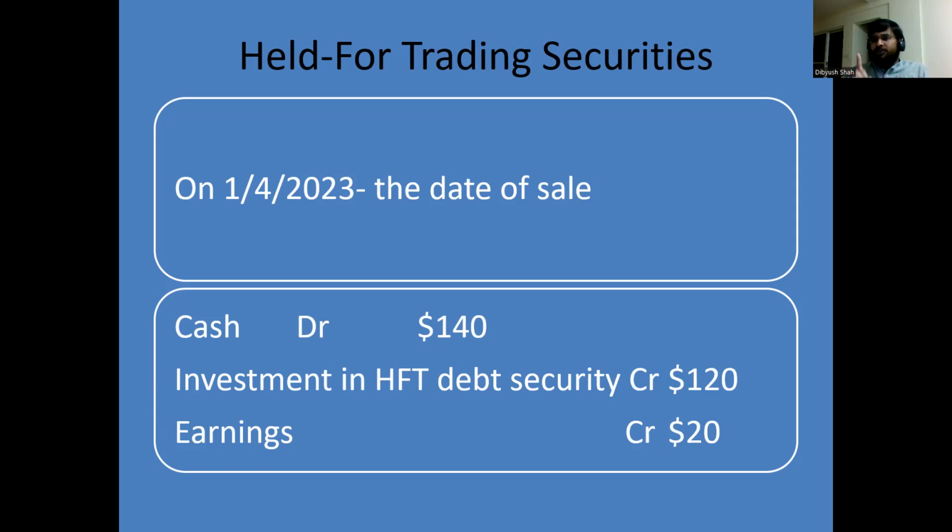But as I told you, the new basis for the investment is the balance sheet date value, that is in this case $120. So investment in HFT debt security will be credited by the new basis of valuation, that is $120, and a further gain will be reported on the income statement as part of income from continuing operations.